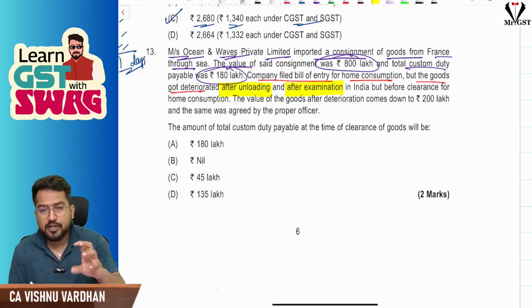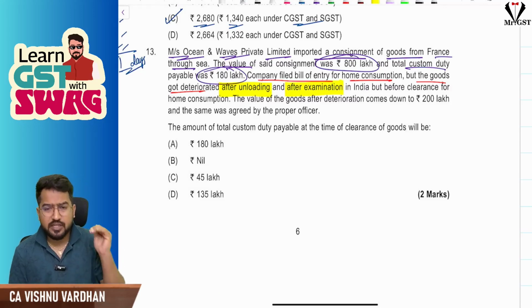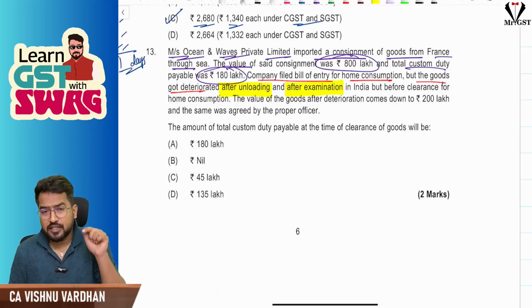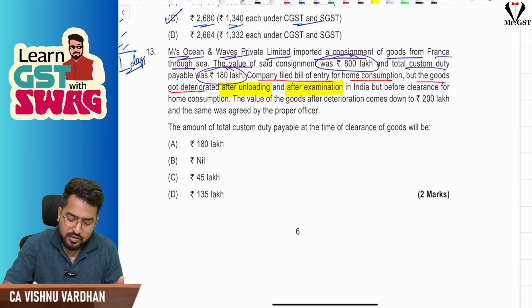See, the benefit of reducing the customs duty, that remission is available only when the goods are damaged before examination. Okay, even if it is before unloading or during unloading, after unloading, all this is fine, but it should be before examination. But here examination is over. So what they have understood after examination, sir, they have understood goods got deteriorated.